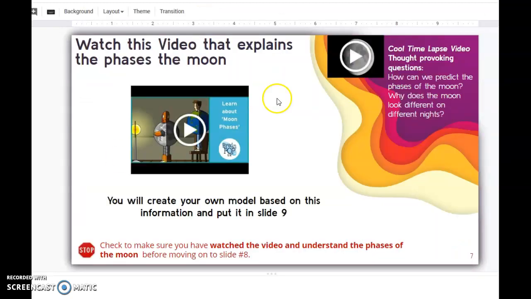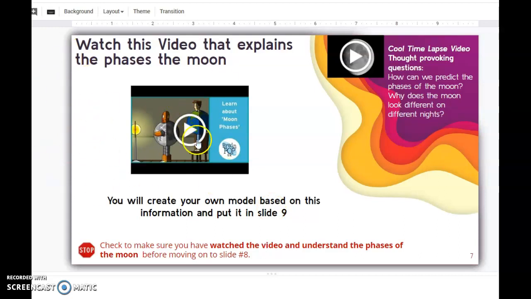Next, this one's really interesting, a short time-lapse video of the moon, and think about these questions. You don't have to record it anywhere, just think about it. How can we predict the phases of the moon? Why does it look different on different nights? And this video is going to explain it. If you need to, please take notes in your comp book so that you can draw your own model of the phases of the moon, okay?